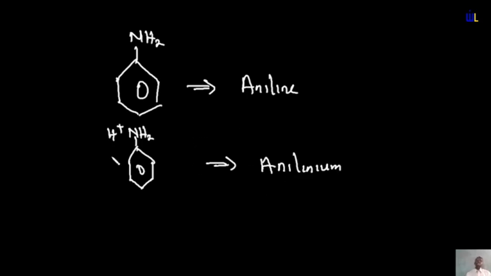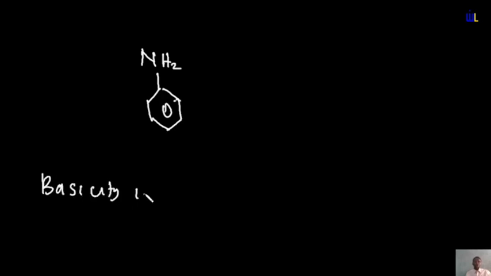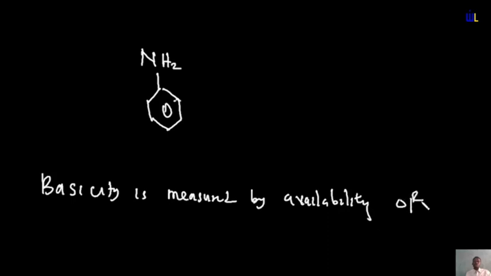Now, basically, the aniline has this characteristic feature of a delocalized electron pair. When I say delocalized, it means that the electron pair constantly moves from one place to another. And because the electron pair is delocalized, automatically it will not be readily available. Remember, we said initially that basicity is measured by availability of electron pair.